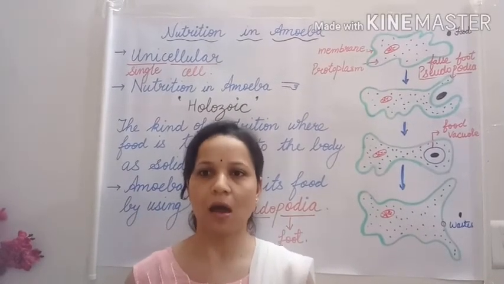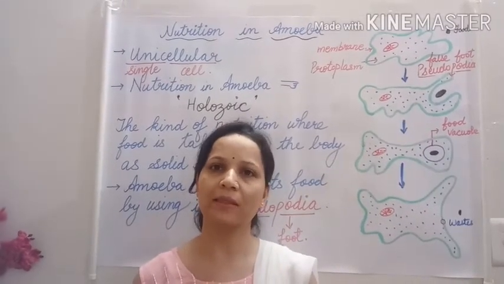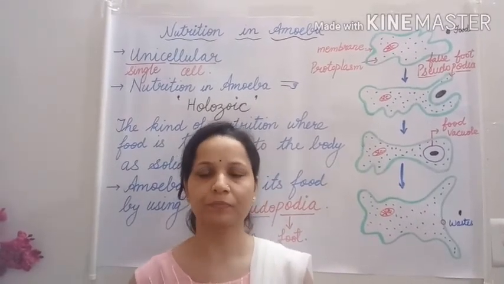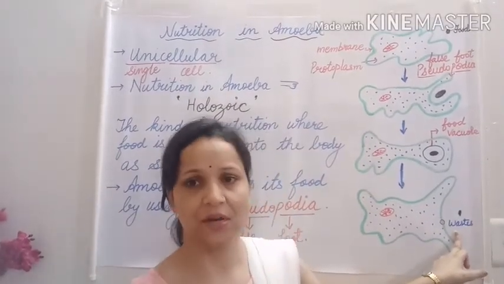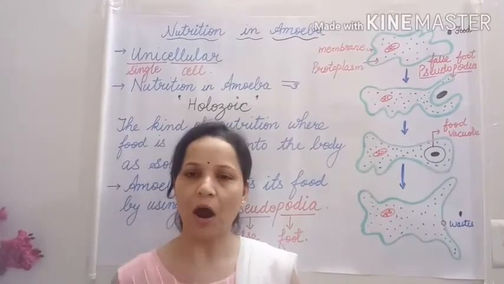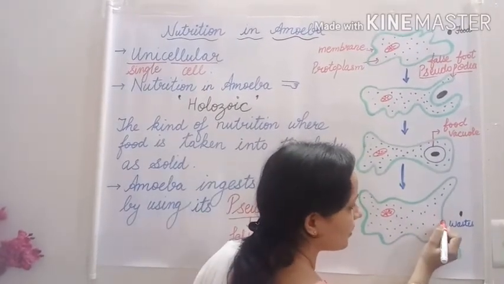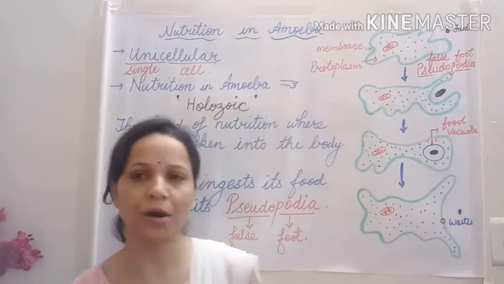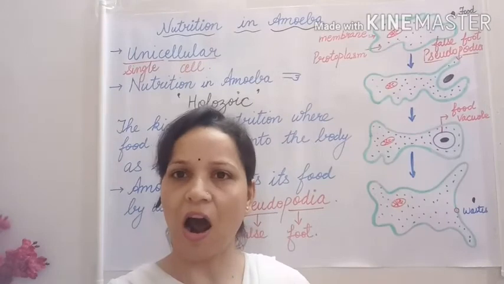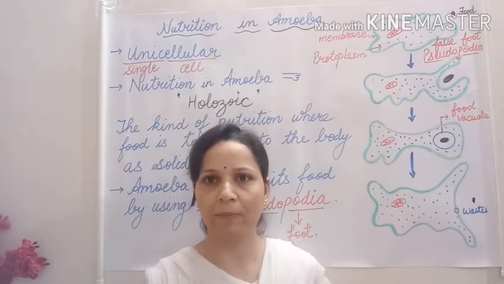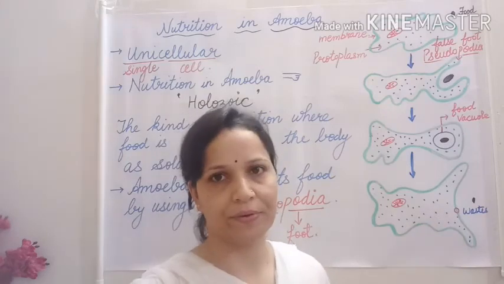The nutrients from the food are directly absorbed by the body of amoeba, and the undigested food or waste is simply sent out of the body through a rupture anywhere in the cell. After the nutrients are absorbed, the food vacuole disappears.